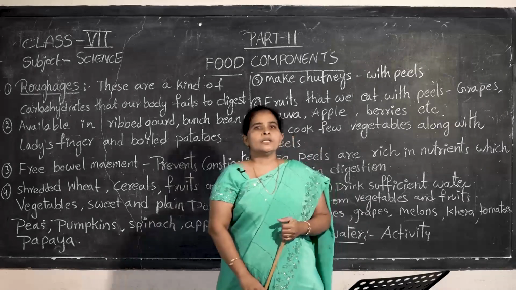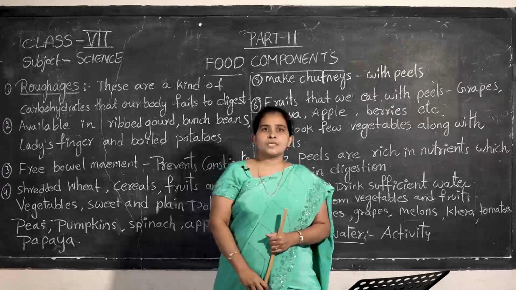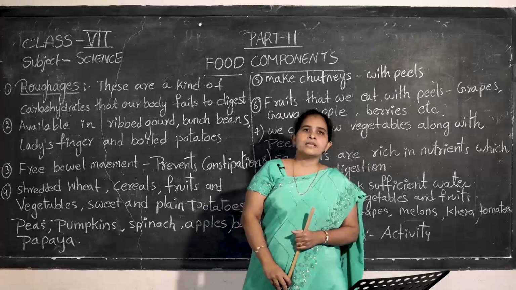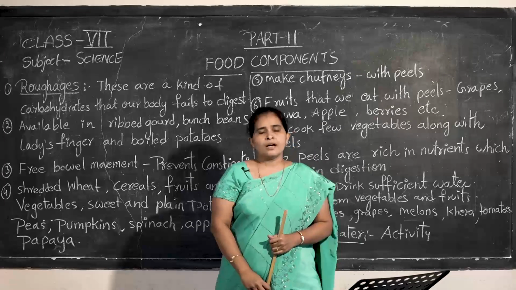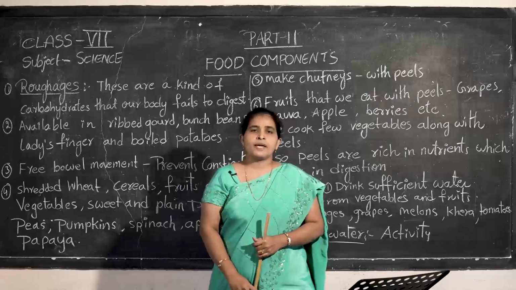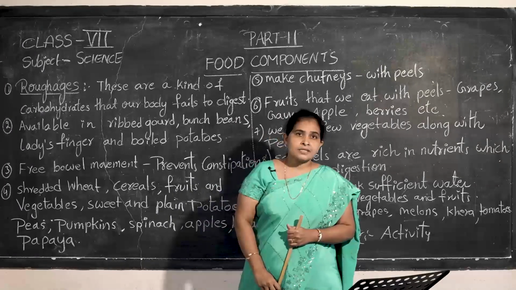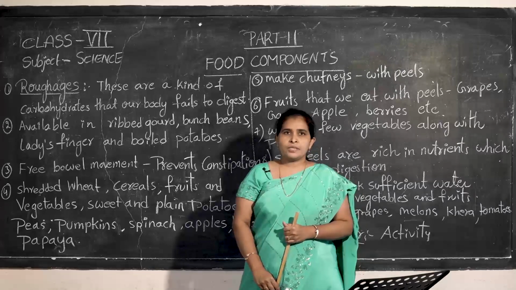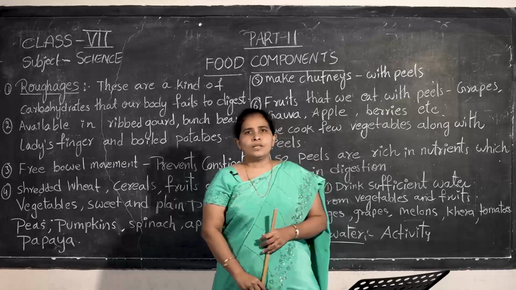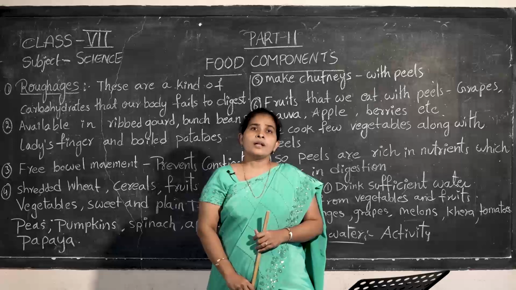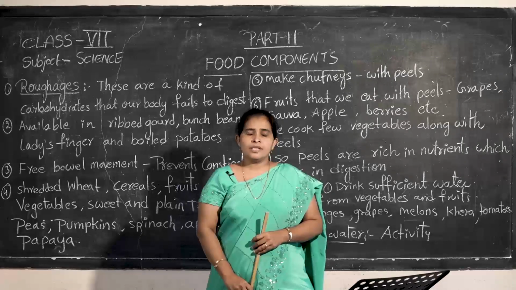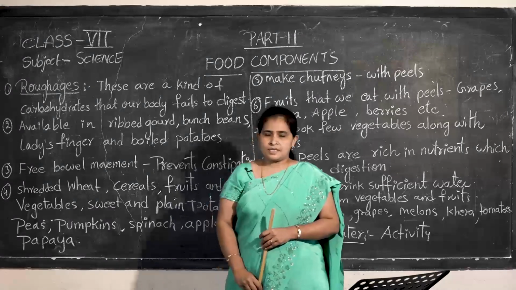This class we are going to learn about other components present in our food. Those are called roughages, also called dietary fibers. Let's see what roughages are and where they are present in our food. In today's class we are going to discuss that.